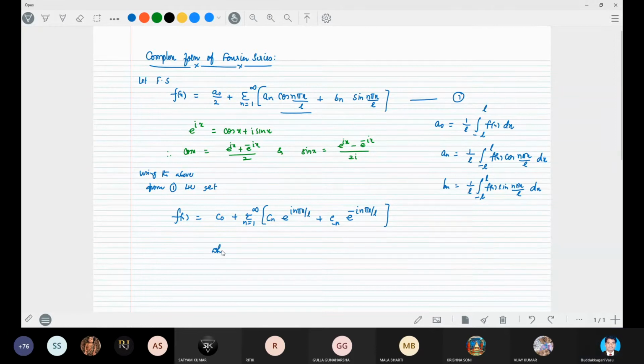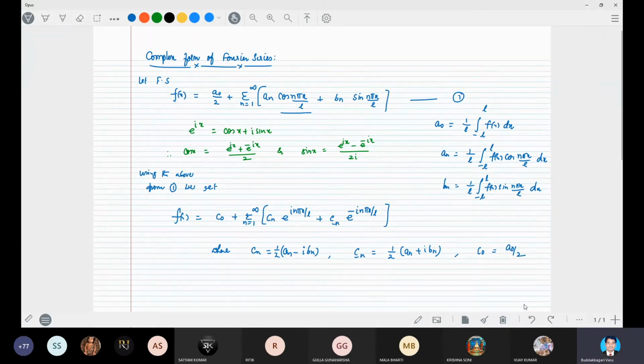where cn is equal to 1 by 2 (an minus i bn), and c minus n is equal to 1 by 2 (an plus i bn), right? Are you getting how it is derived? c naught is equal to a naught by 2.